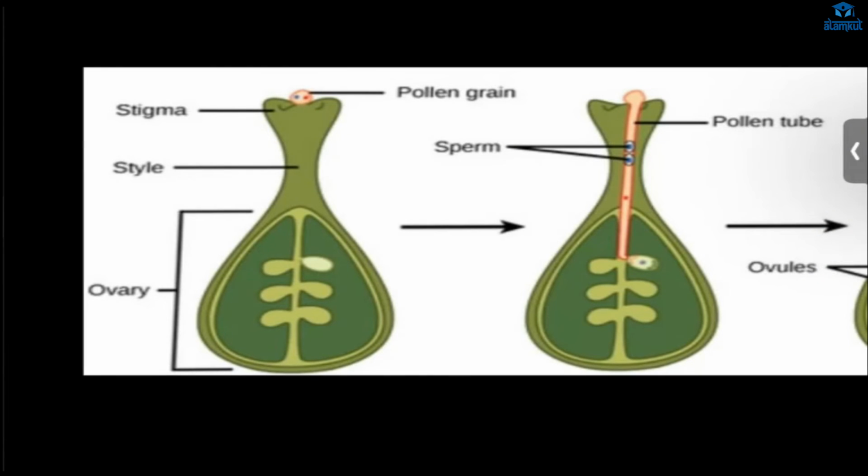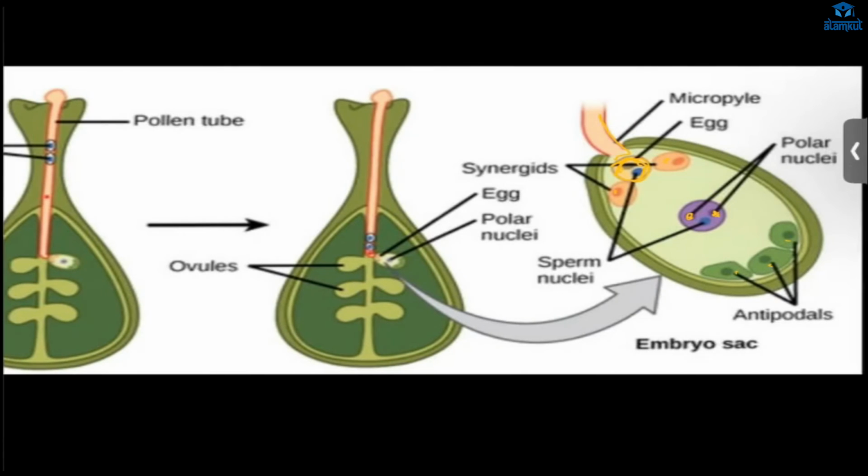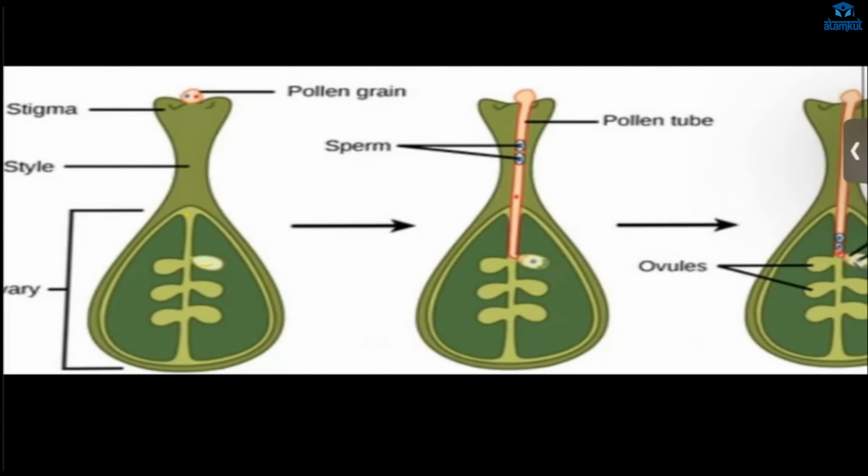The stigma gives a signal like chemotropism, and because of that the pollen tube will be formed and go to the ovule. This is the micropyle, the opening. The pollen tube will reach the ovule, and the synergids guide it. And the antipodal cells provide nutrition. And this pollen grain, what does it have?